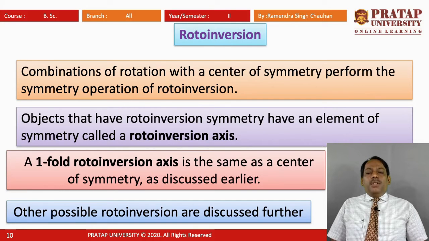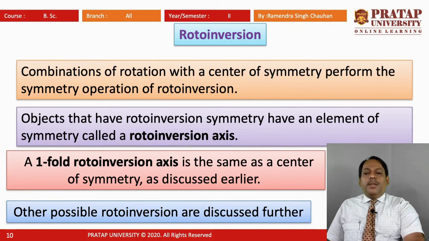A one-fold roto-inversion axis is the same as a center of symmetry. As discussed earlier, a one-fold roto-inversion axis is nothing but a center of symmetry, where only one center of symmetry is there. Other possible roto-inversions are discussed further.